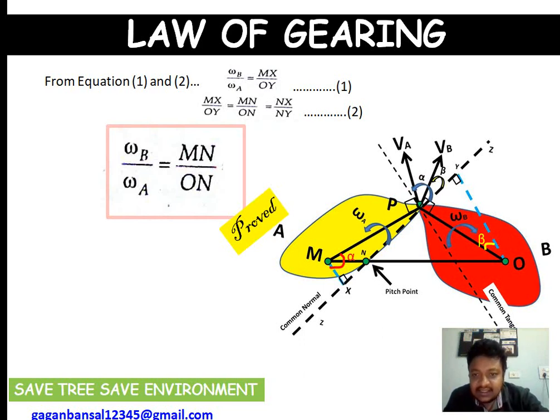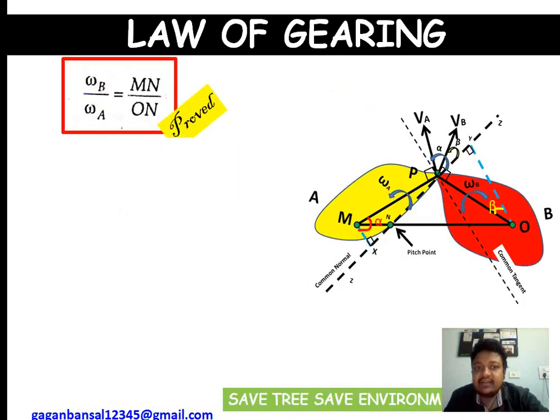So what this shows us is that for the positive drive or the exact velocity ratio, this ratio should be constant, and if this is constant, obviously omega B upon omega A will be constant.